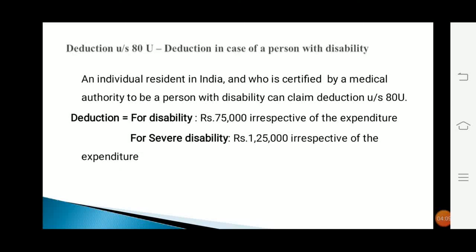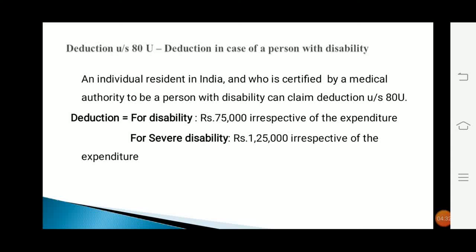The last deduction is deduction under section 80U. This is regarding deduction in case of a person with disability. An individual resident in India and who is certified by a medical authority to be a person with disability can claim deduction under section 80U.